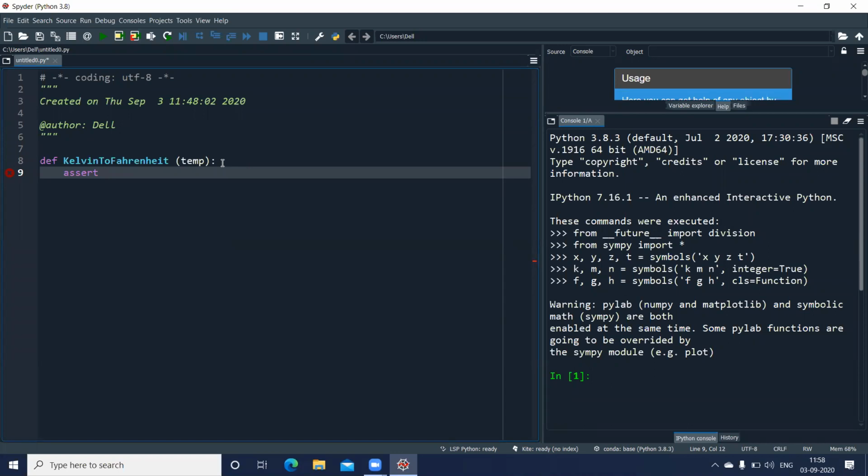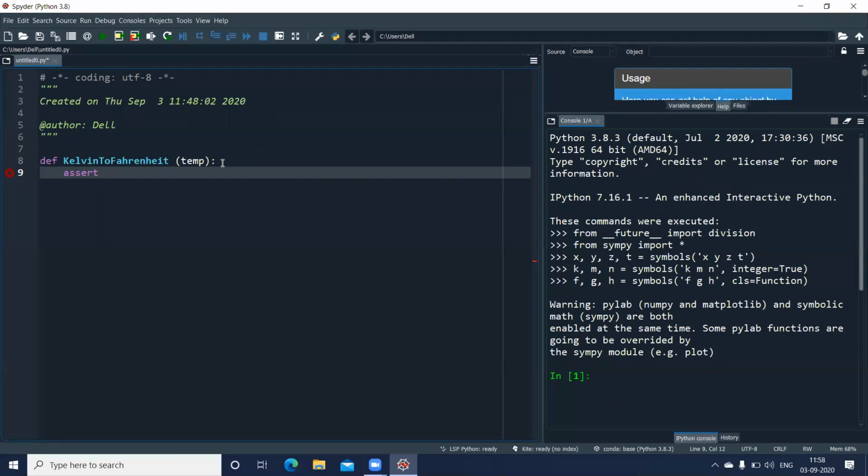Here I want to check if the temperature the user has passed is greater than or equal to 0, and perform the operation. If it is less than 0, that means the temperature is negative, I want it to raise the AssertionError exception.